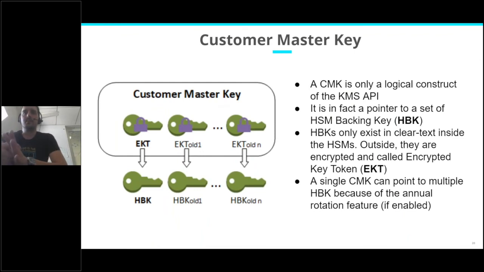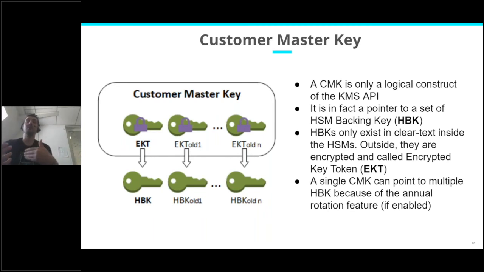So now you know that the customer master key is not really something that exists inside the service. It's only a logical construct of the API, so it's a concept you manipulate. But really, in fact, it's a pointer to a set of HSM backing keys. So the real key is not the CMK. Technically, it's the HSM backing key. There can be multiple HSM backing keys.